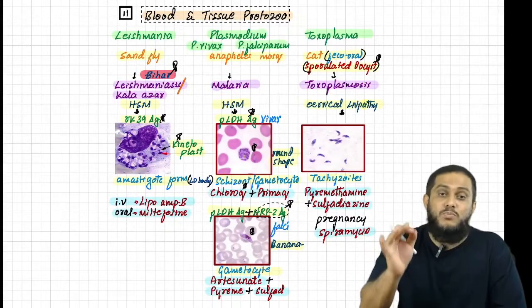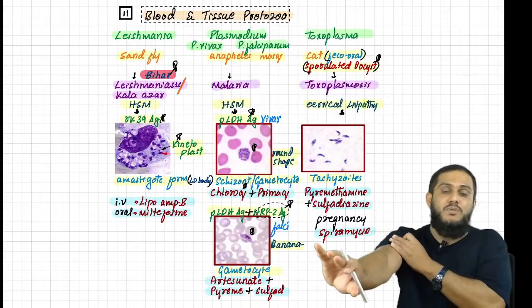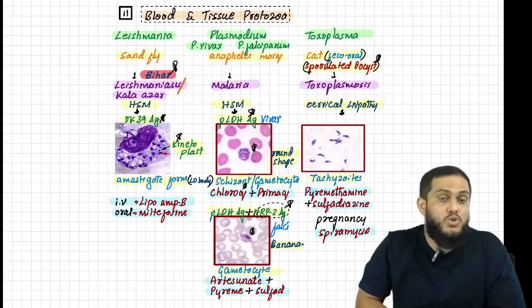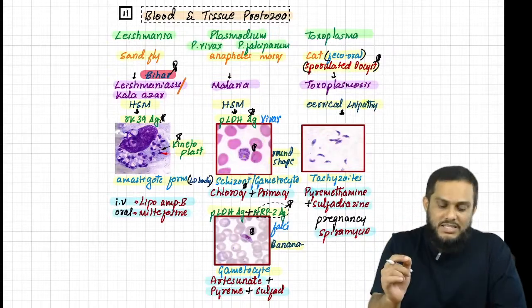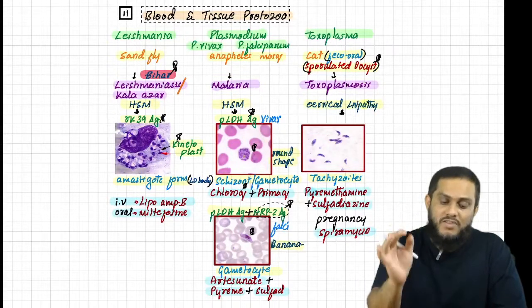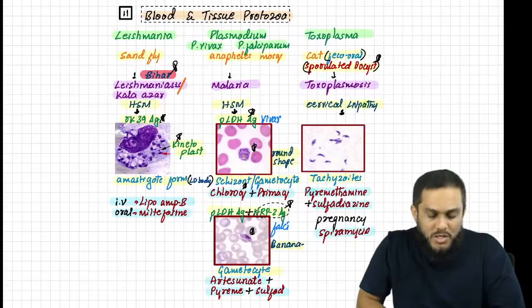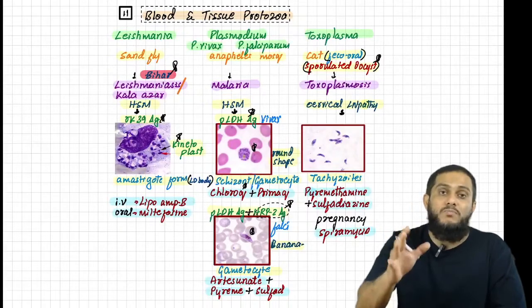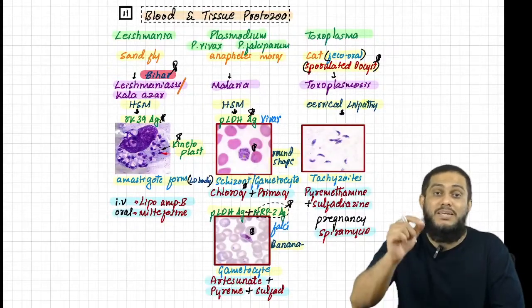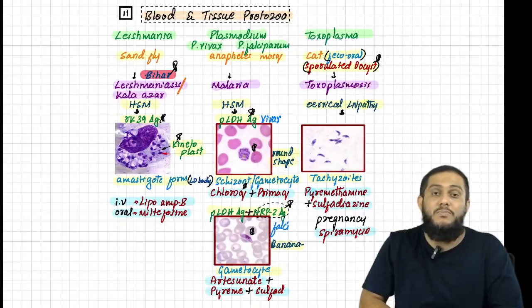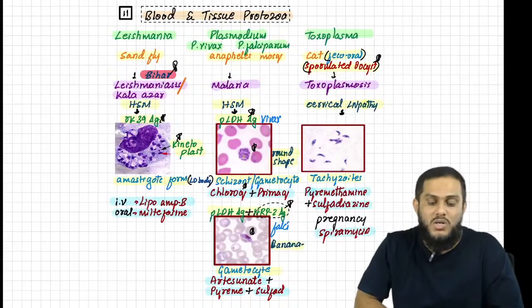Plasmodium. Sir, Plasmodium vector is Anopheles mosquito. Disease is malaria, manifest with hepatosplenomegaly. Plasmodium vivax: round shaped gametocyte with PLDH antigen, and treatment is chloroquine plus primaquine. And Plasmodium falciparum: banana shaped gametocyte with PLDH antigen and HRP2 antigen. Treatment is artesunate, pyrimethamine plus sulfadoxine.